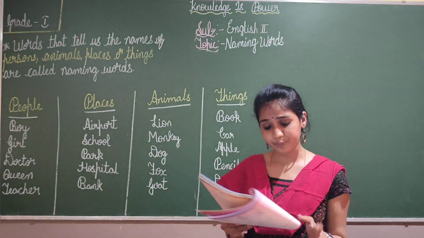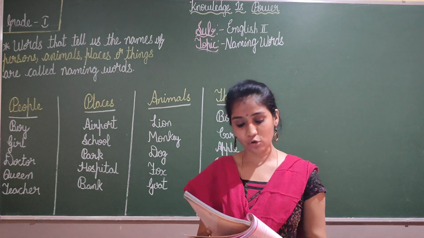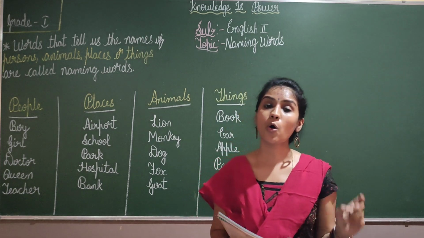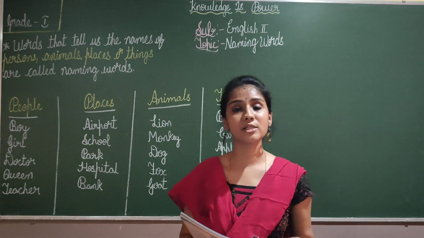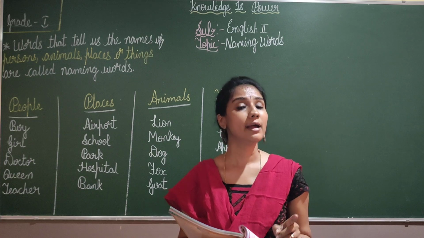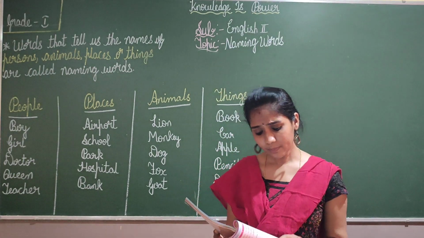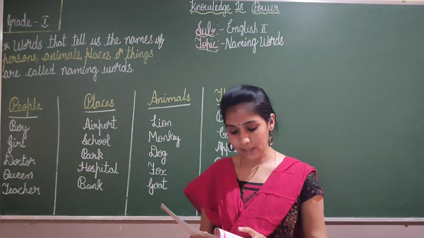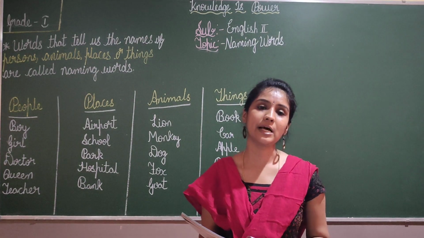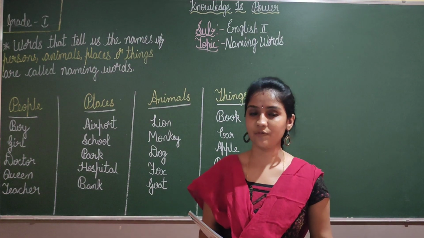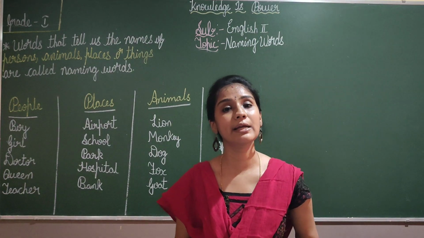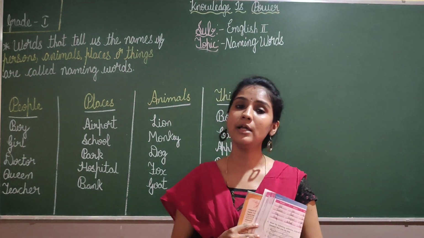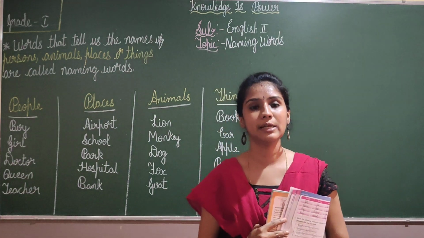Okay, children? Yes. Names of festivals are also special names. Names of the festivals are also special names. Keep this in mind, children. All the special names will be written in the capital letter. Okay. Examples: what are the names of the festivals? Diwali, Pongal, Onam, Sankranti. These are the names of the festivals and these also will be written in the capital letter. Okay, let us learn more about this by doing the textbook exercise part in the next class.